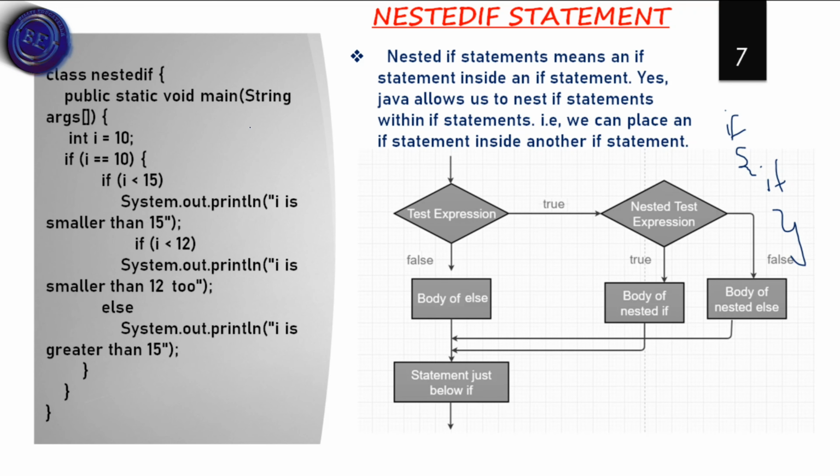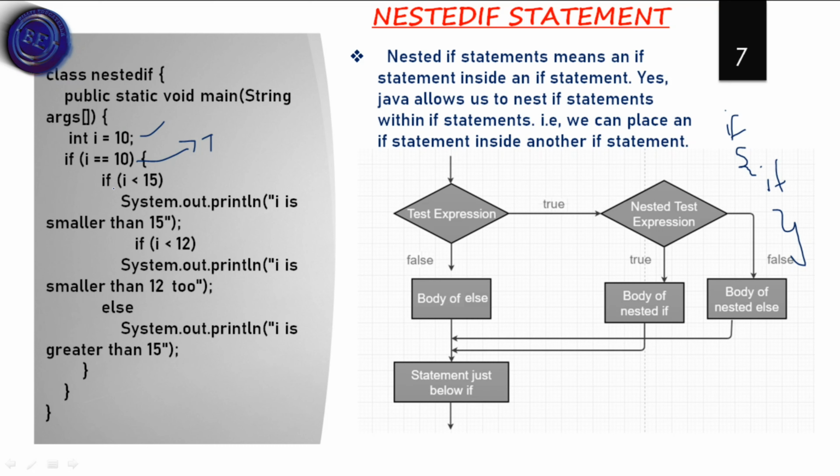So here is an example. We have a class named NestedIf. In that class I have a value of 10. First we have one if statement with a condition: if i equals 10. When this statement is true, the whole block will work, or else it doesn't work. If I consider i double equals 9, the statement doesn't work because it is false. When the statement is true, it will execute.